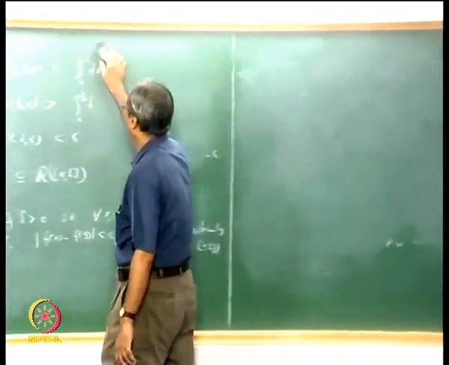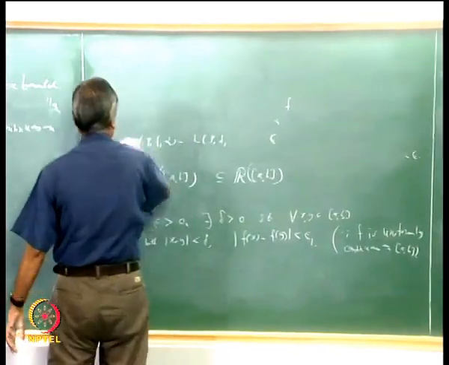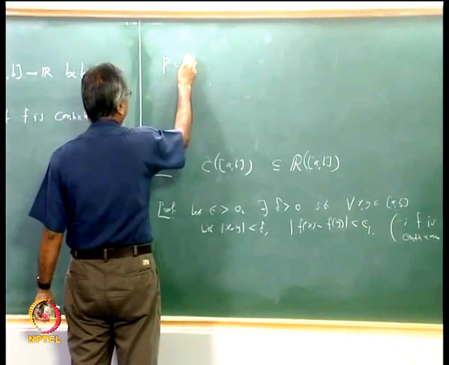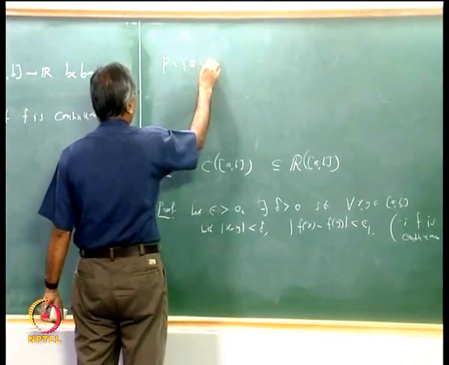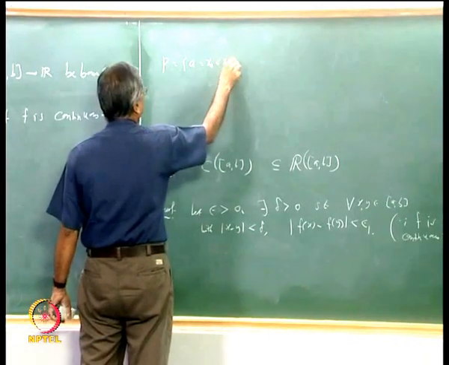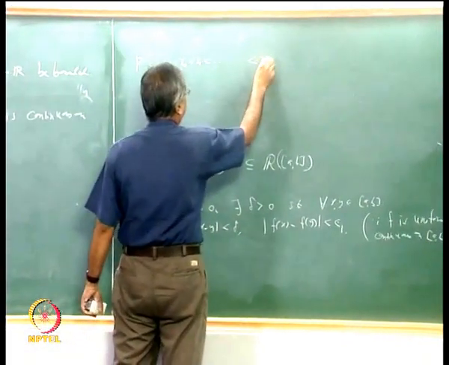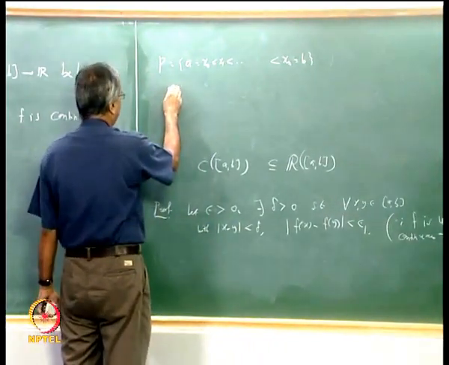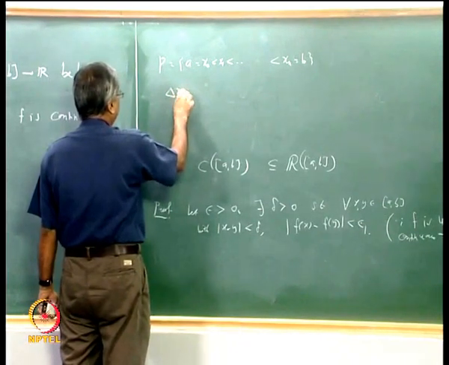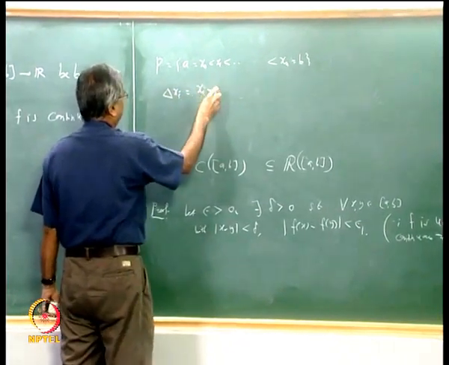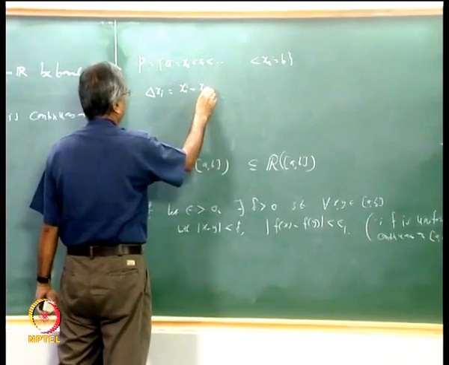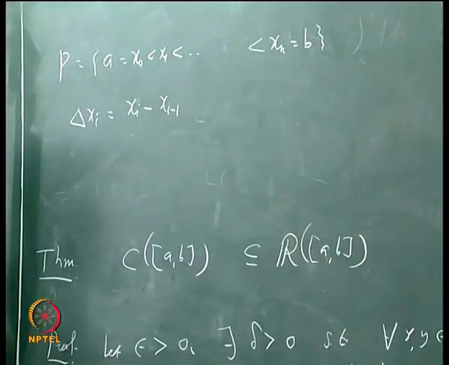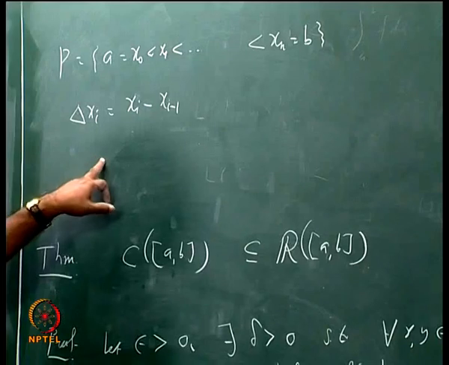Let me write it here. Suppose P is a partition of this type: a equal to x0 less than x1 and so on less than xn equal to b. Then we call delta xi to be xi minus xi minus 1, and that is the length of the ith subinterval.